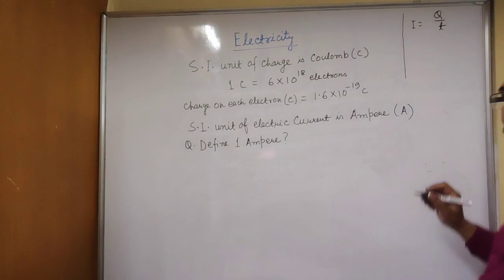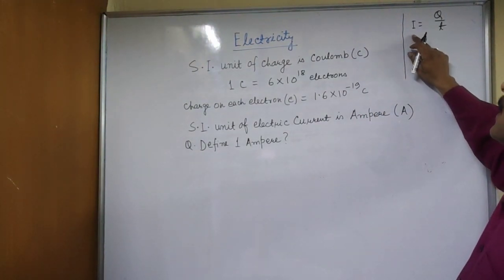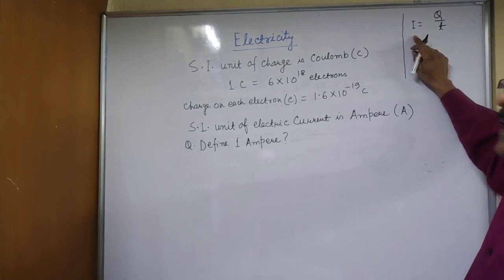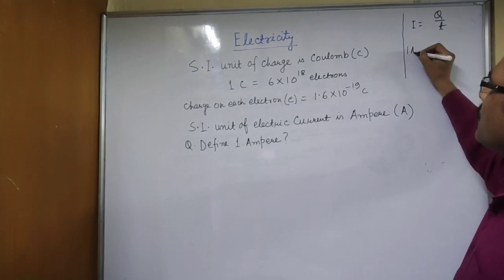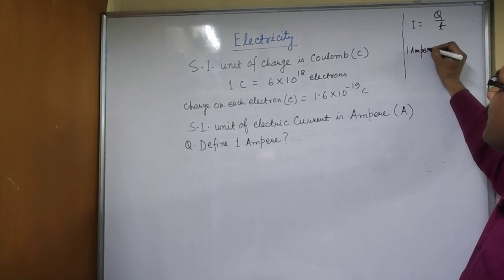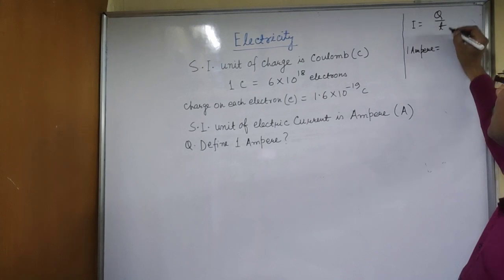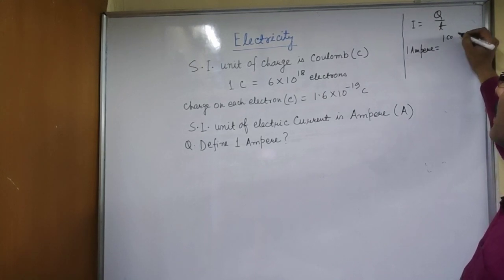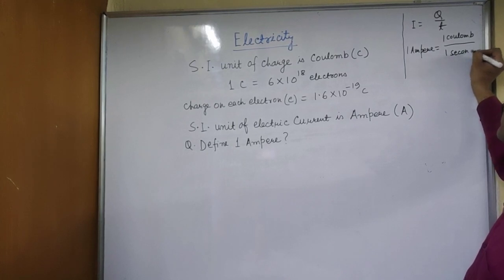I stands for electric current and the SI unit of current is ampere. So we can write 1 ampere, and for charge the SI unit is coulomb, so 1 coulomb for Q, and for time we can write 1 second.